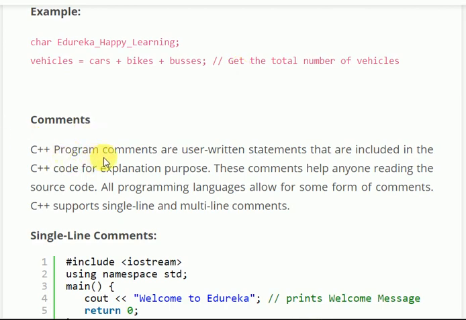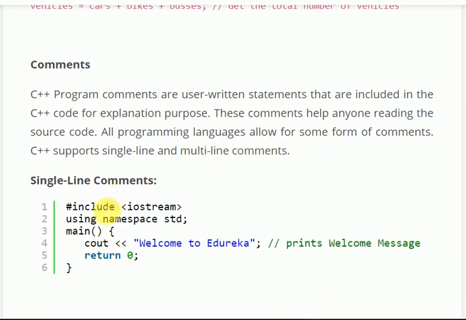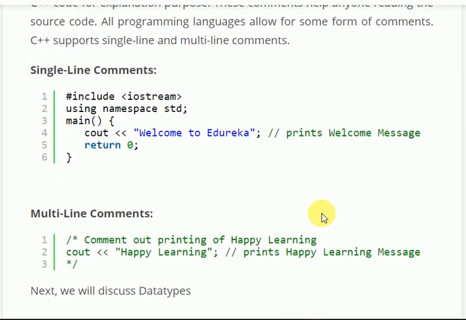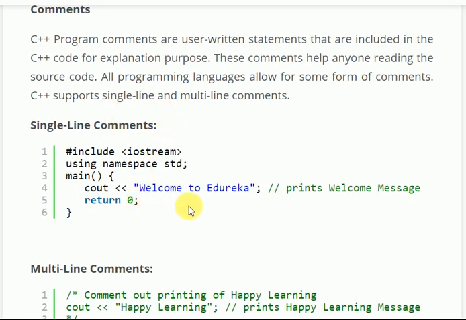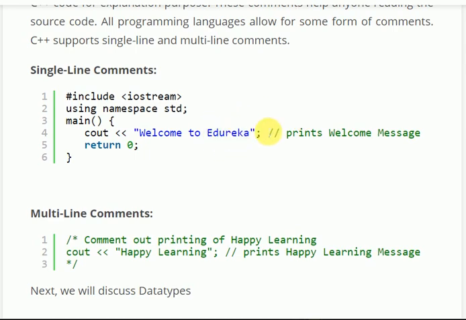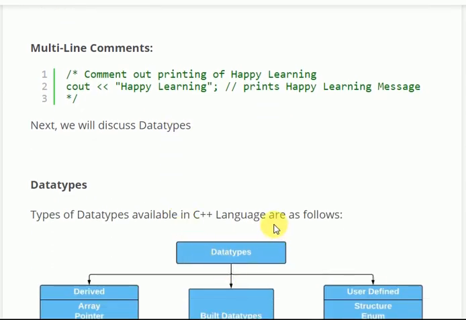Comment. C++ program comments are user written. For a single line comment, you need to use double slash. For multiple line comments, use slash star, and for ending it, star slash. So why do we need comments? Comments are basically written for user preference, so that they can understand what they are using that variable for, or for further, future understanding.